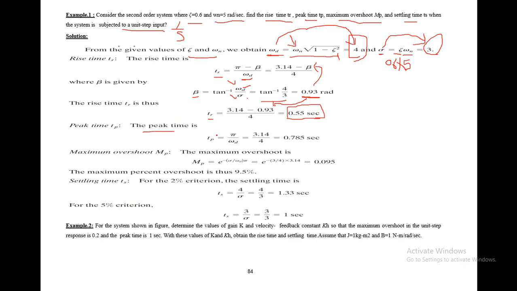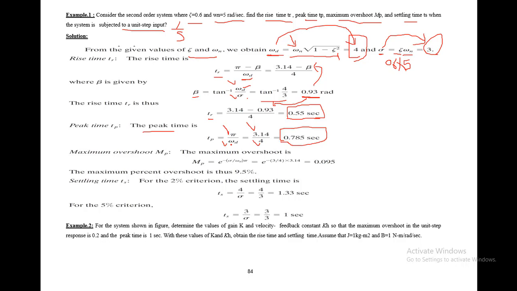For the peak time, you know the formula. In the previous table it was mentioned that it is pi divided by omega d. So pi is basically 3.14 and this omega d is basically 4. So the value of this peak time turns out to be 0.785 seconds.